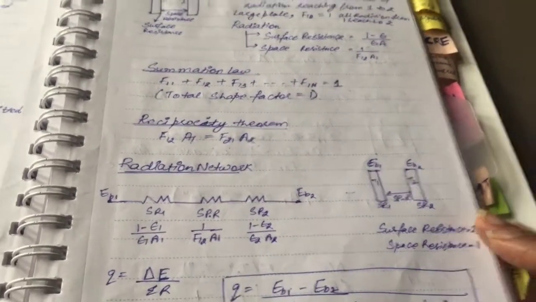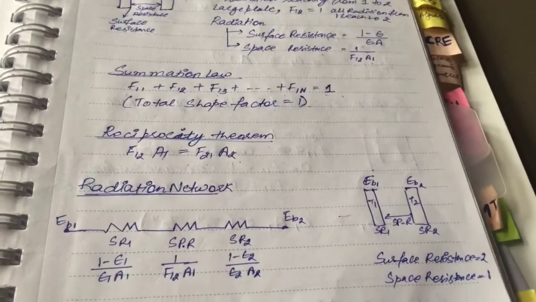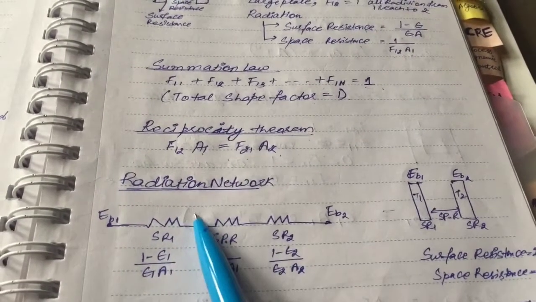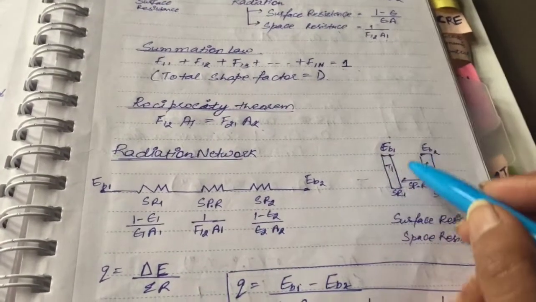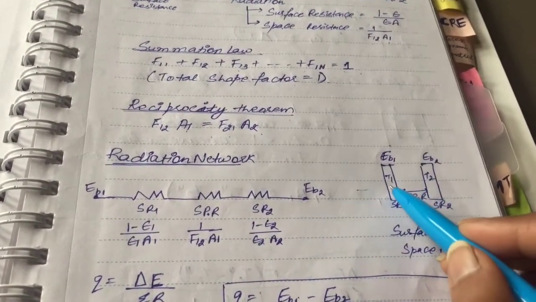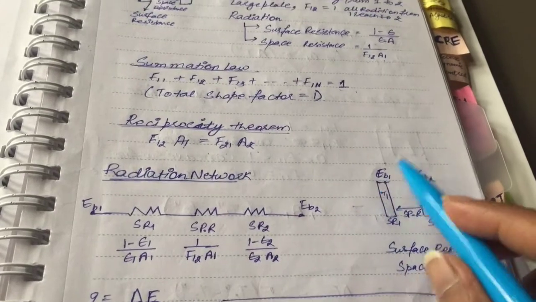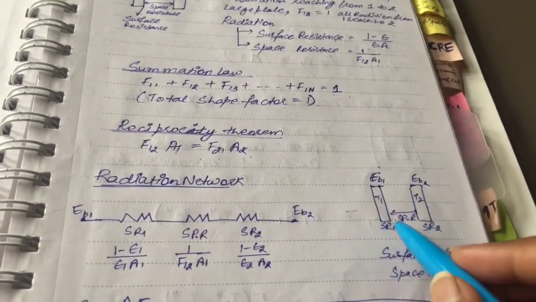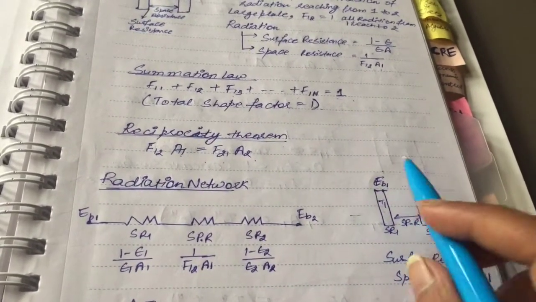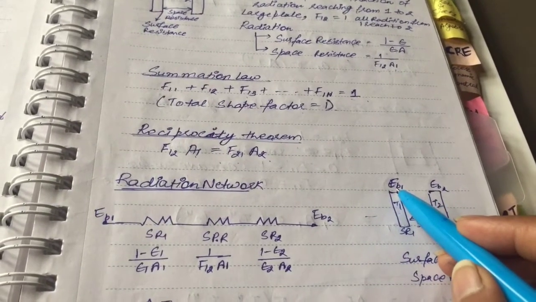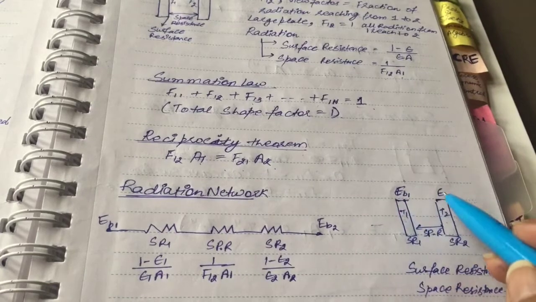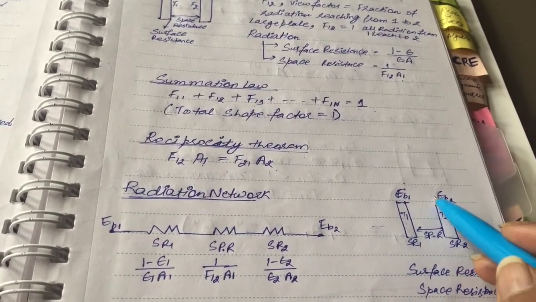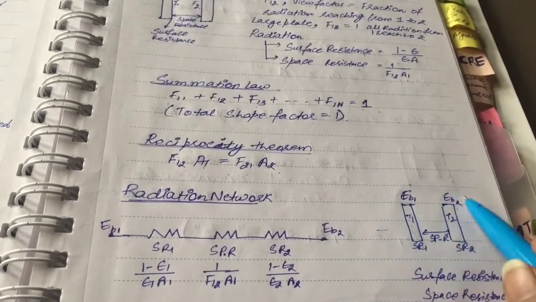Then, just like we had in conduction, using a radiation network we are going to find our Q. When we have two plates having temperatures T1 and T2, the plate 1 is called Eb1, energy of black body 1, and Eb2, energy of black body 2, just to depict two plates.